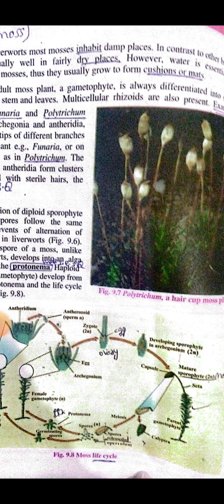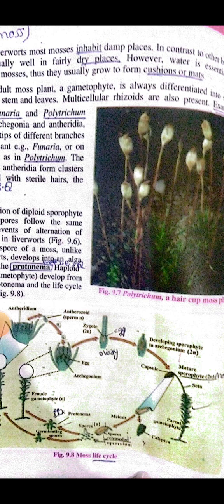Now this sporophyte generation is a diploid one because it is formed through the zygote, which is dividing through mitosis. Now this sporophyte generation undergoes meiosis, and then the spores will form through the meiosis.